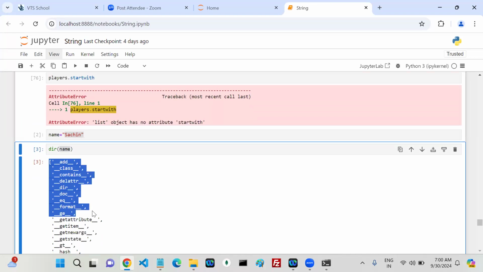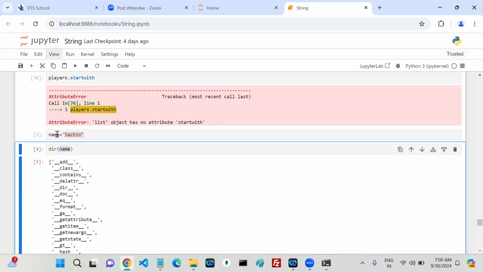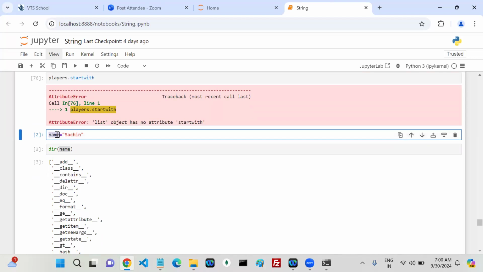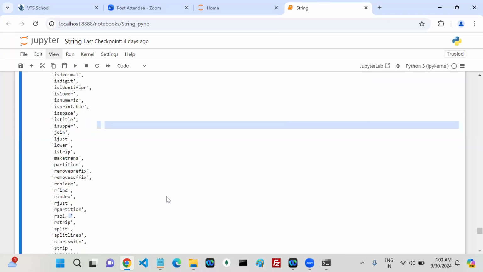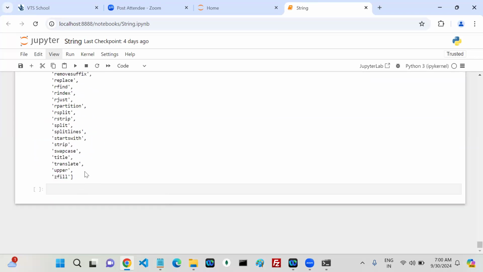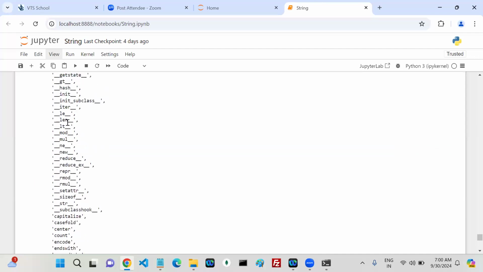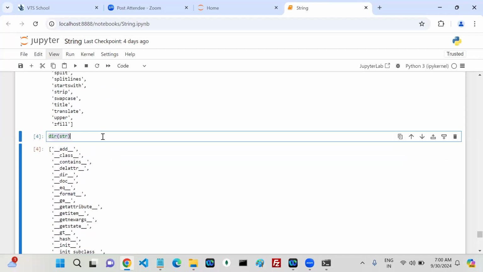This is the proof, right? Name is an object of which class? The str class. That object you can also pass. It is going to check name. Name is an object of the str class, and in str you can get how many members there are. If not, directly dir of str, the object name or the class name you can provide.